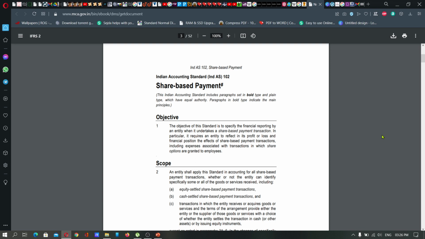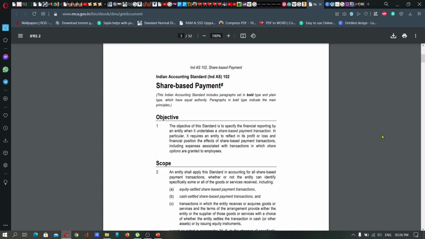Share-based payments means any financial transaction, especially any payments in the form of shares. Such transactions should be recorded as per the norms and standards set aside by Ind AS.